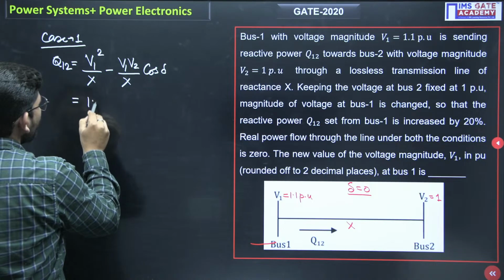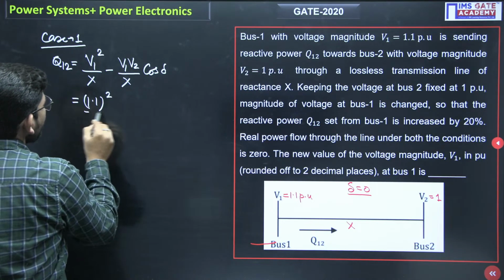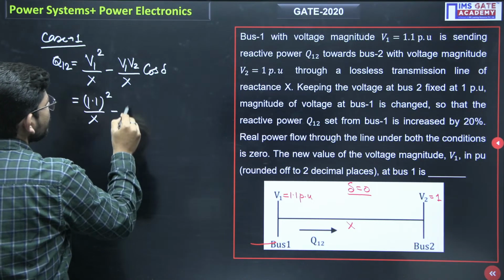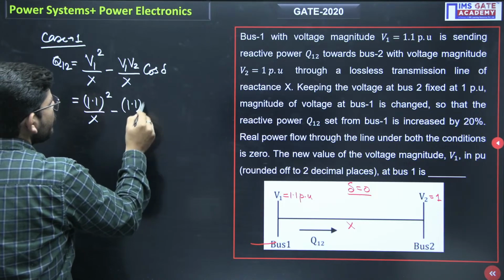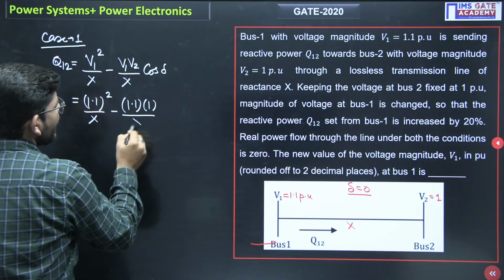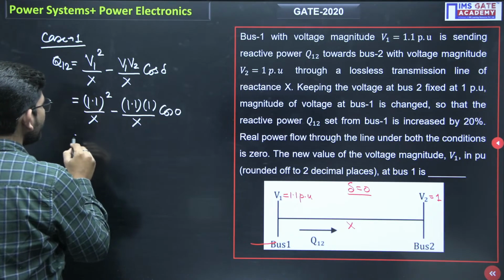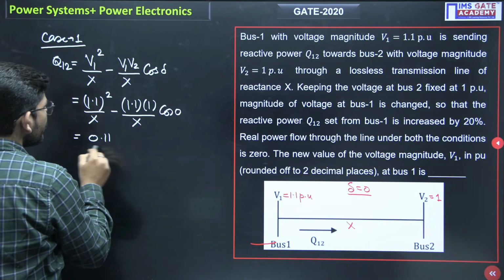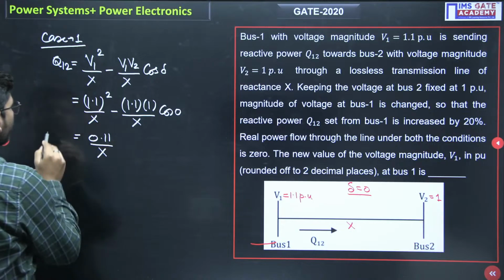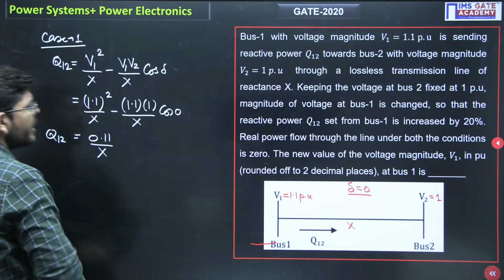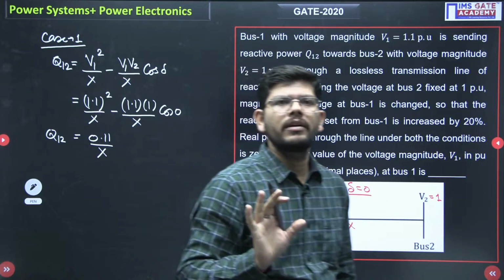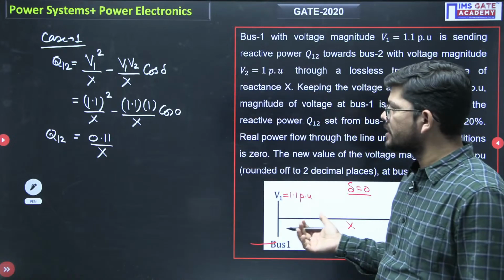It is 1.1. So 1.1 squared by X minus 1.1 into 1 upon X cos del, where del is 0. When you solve it, you will get 0.11 over X. So this is the Q12 that we have in case 1.